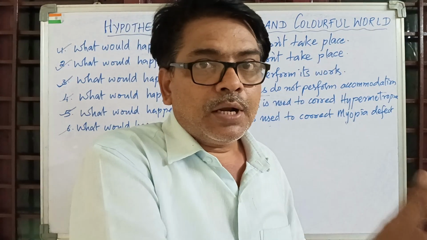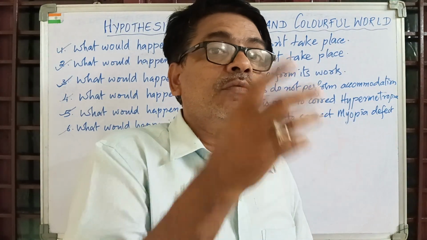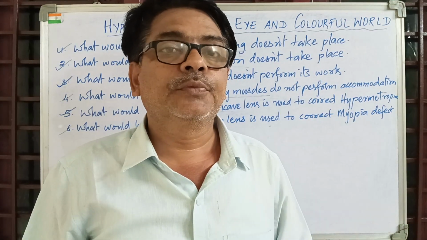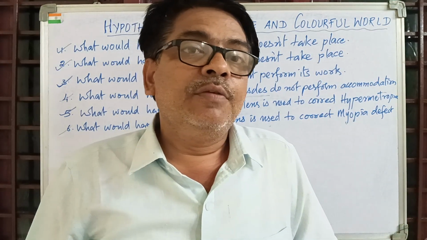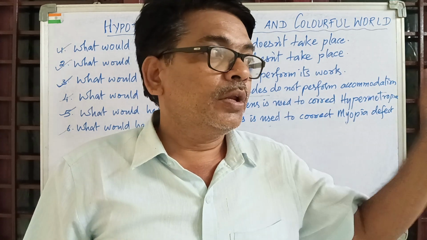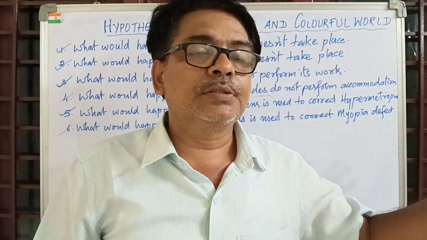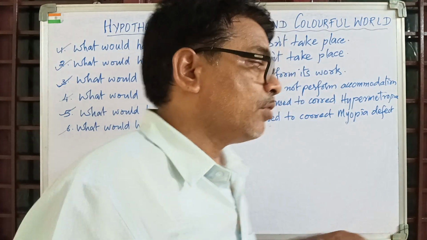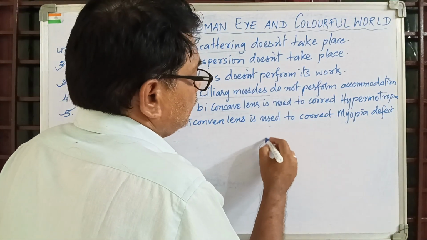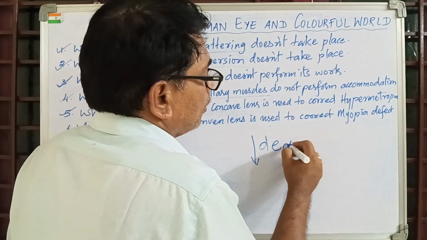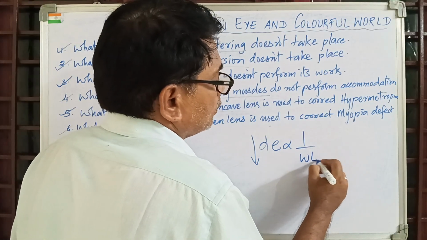The re-emitted light has a wavelength equal to the wavelength of blue color. That is the reason sky appears blue. Now mornings and evenings are red in color. The reason is what? Morning and evening scattering takes place. All the colors are emitted there. But red has got some quality like less deviation, less energy loss. So I put it like this. But opposite one is inversely proportional to wavelength.